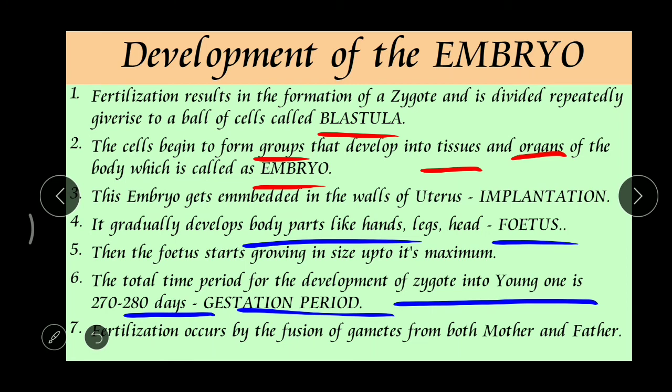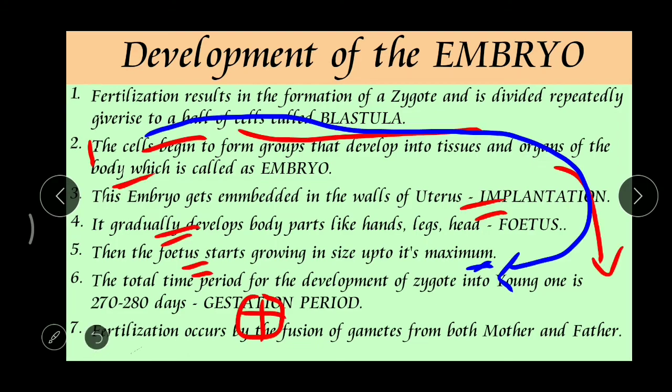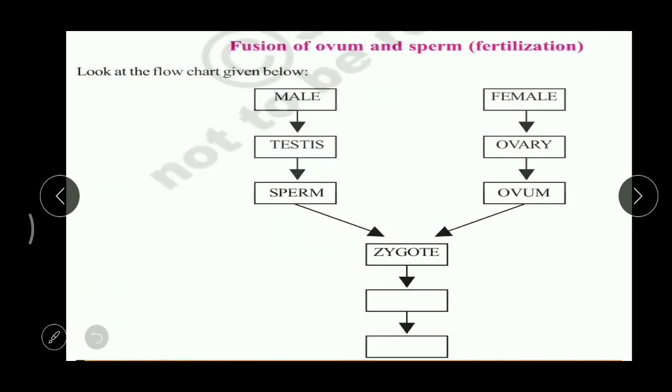Correct? So here you have to remember how fertilization occurs. Fertilization occurs by the fusion of both male and female, or we can say mother and father. Got it, children? So this is how this embryo develops inside the uterus. Got it?